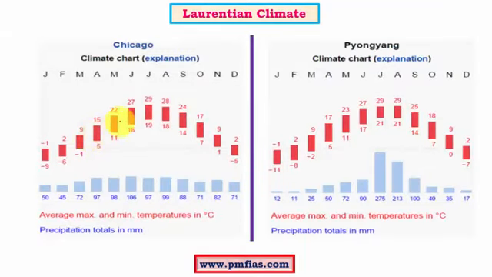So if you look at the climatic graphs, we can say how the winter months are very cold and the summer months are very warm, and this gives rise to a very high annual temperature range. And the taiga type of climatic conditions are the ones which have the maximum annual temperature range, and the second position is taken by the Laurentian type of climate, where the mean annual temperature range is quite high. It is true in Chicago, which is a part of the Laurentian type of climatic condition in the Northeast American region, and we have Pyongyang, which is the capital of North Korea. So both these regions see similar climatic conditions.